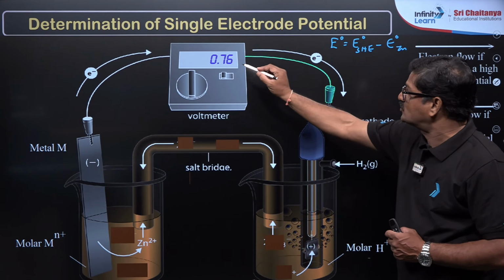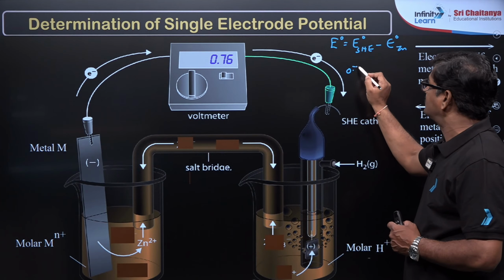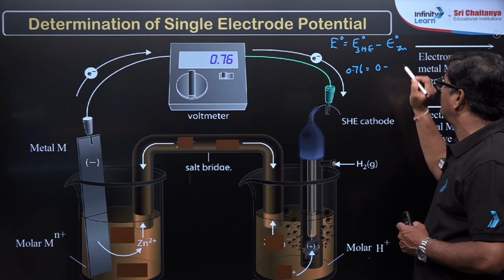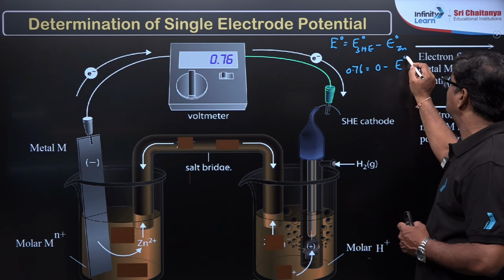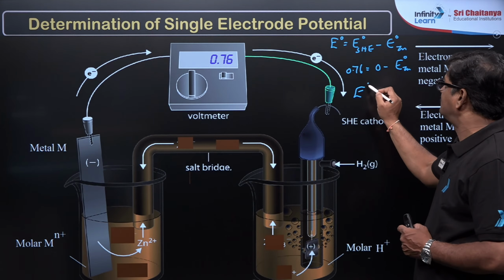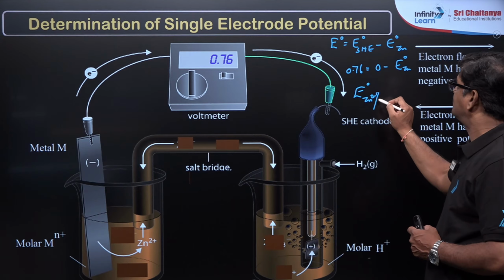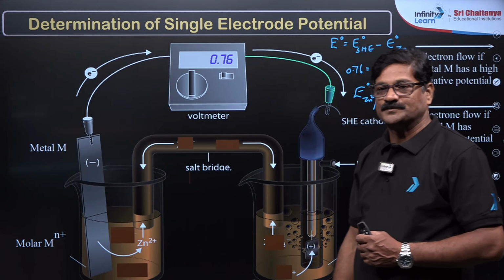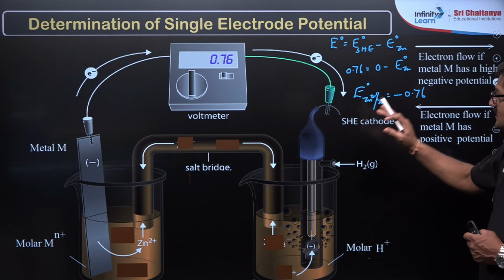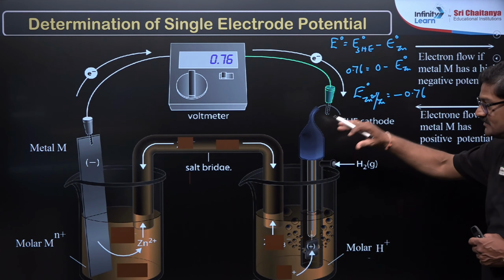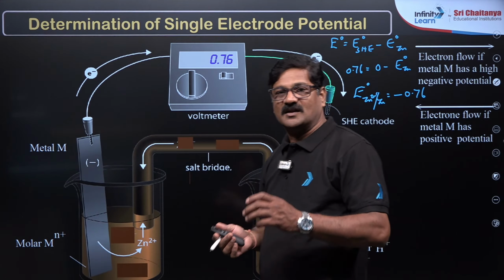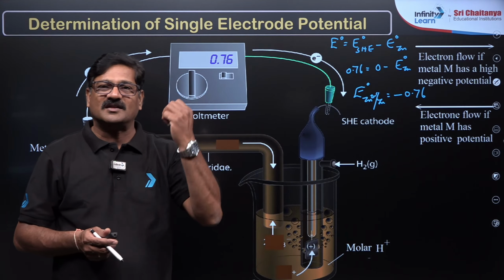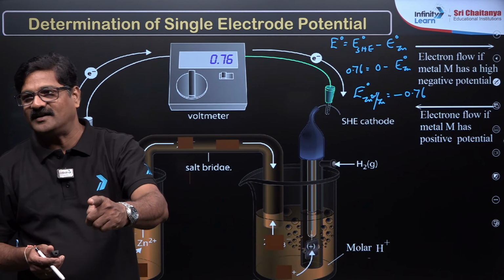So this value is shown here, 0.76. As you know, SHE value is 0 minus E naught of zinc. So E naught of zinc 2 plus and zinc is going to be minus 0.76. Hope you understood this. This is how the electrode potential of zinc is calculated, the electrode potential of copper is calculated, the electrode potential of all the metals are being calculated.